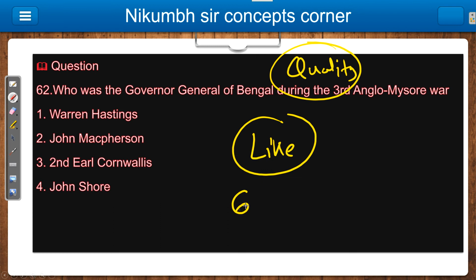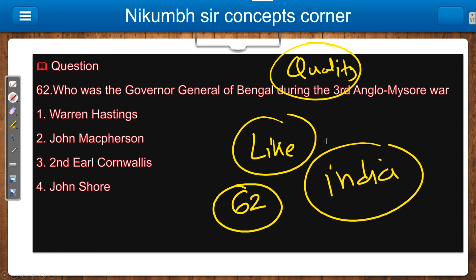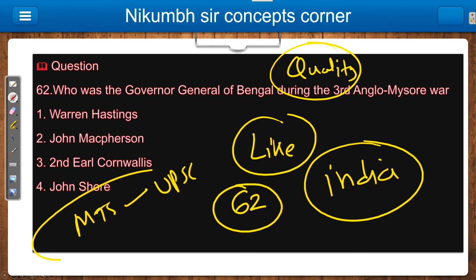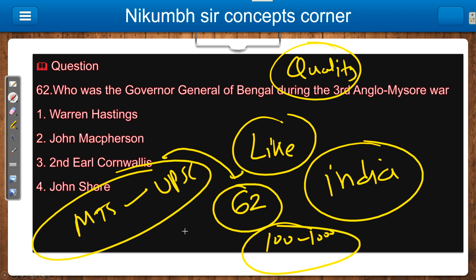Now we have completed 62 questions till now, which are very important for all the competitive exams of India. Whatever competitive exams you are giving, from MTS level to PCS level or UPSC, all the important things we discussed already. So just revise them 100 times or 1000 times, and definitely you will get something in the exam from these 62 questions, because in these 62 I dealt with approximately 300 to 400 questions, indirectly. So just revise like we discussed, the 3-star and 5-star questions, which are very important for you.